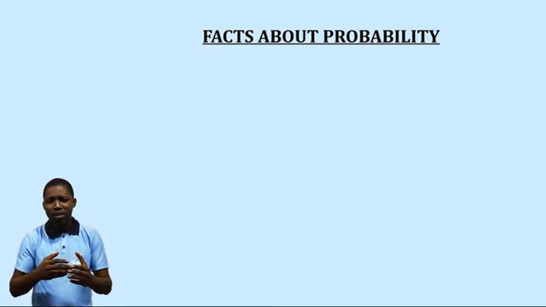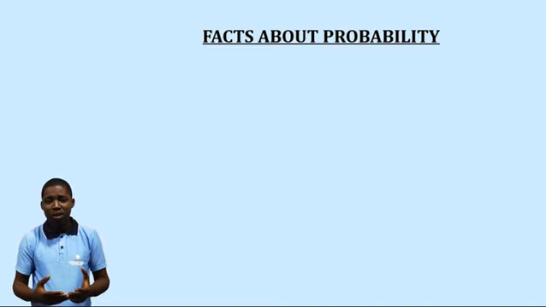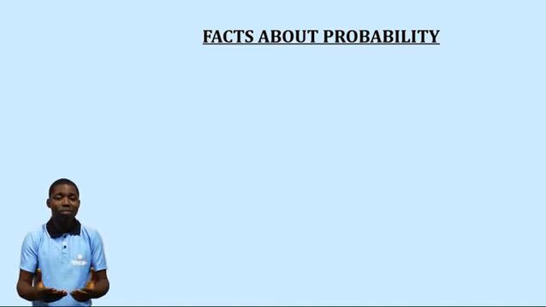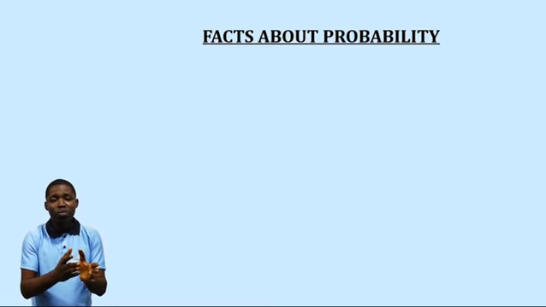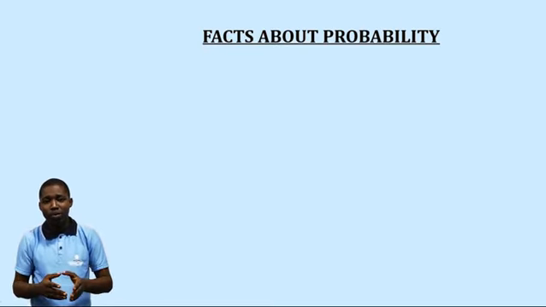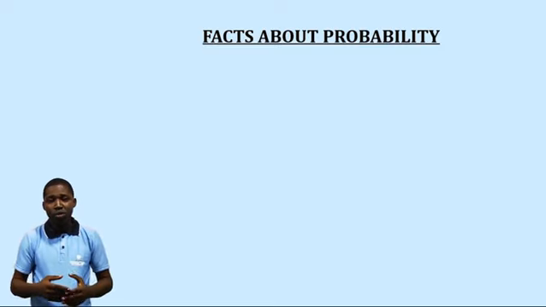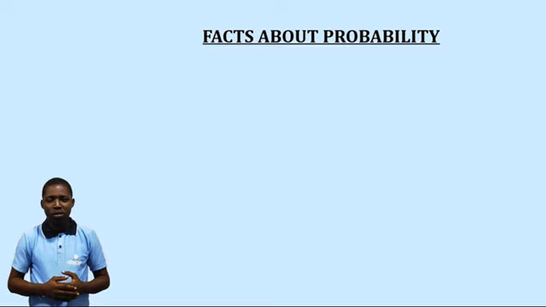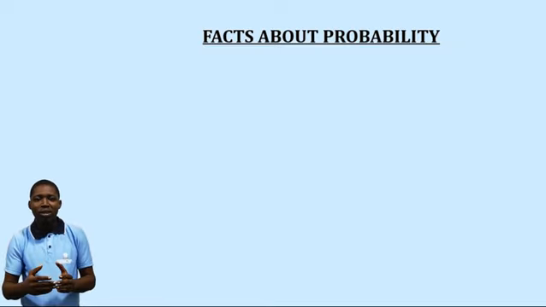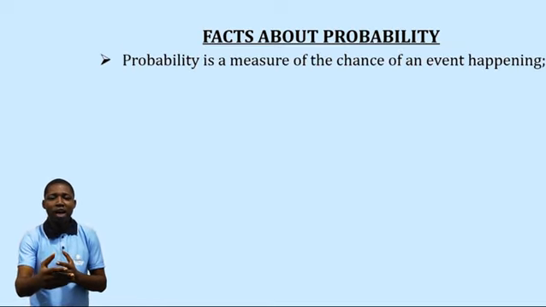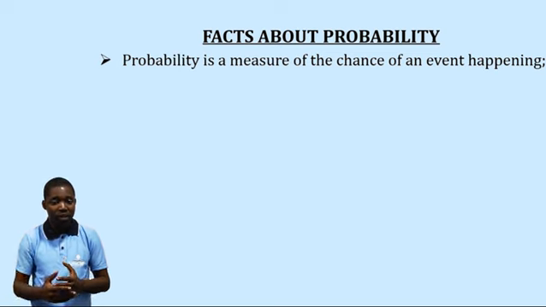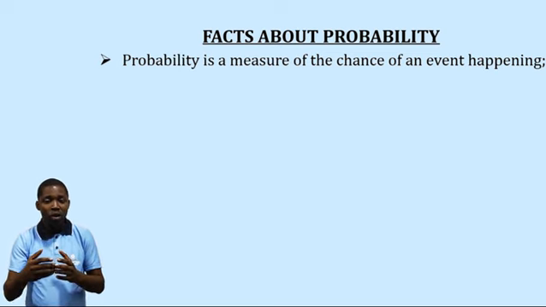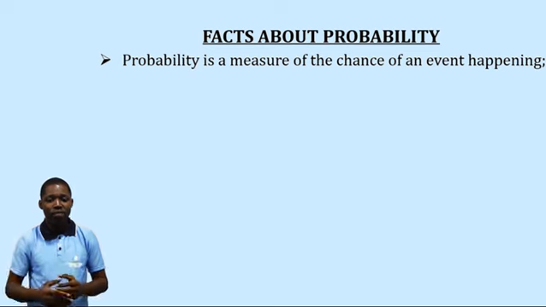When you say something is probability, or something is probably going to happen, it means that thing is not certain. That means you are trying to measure the chance of that thing happening. Maybe it will happen, maybe it will not happen, or the degree or the extent to which that thing will happen. So we can define probability as a measure of the chance of an event happening. Again, probability is a measure of the chance of an event happening.